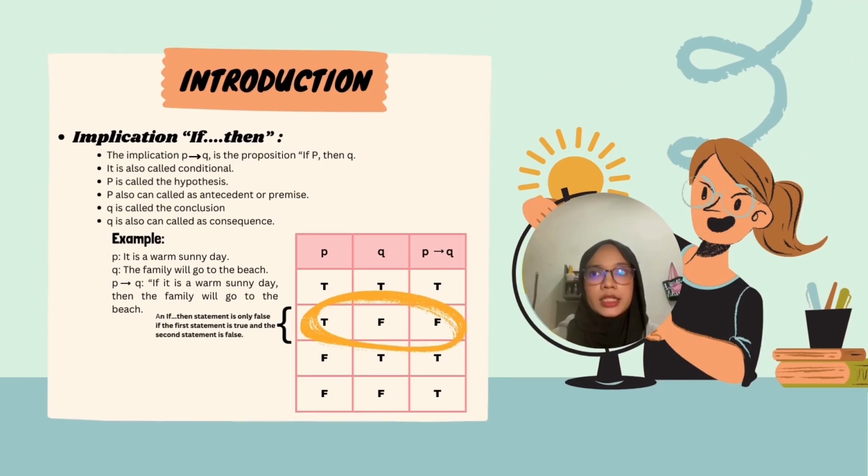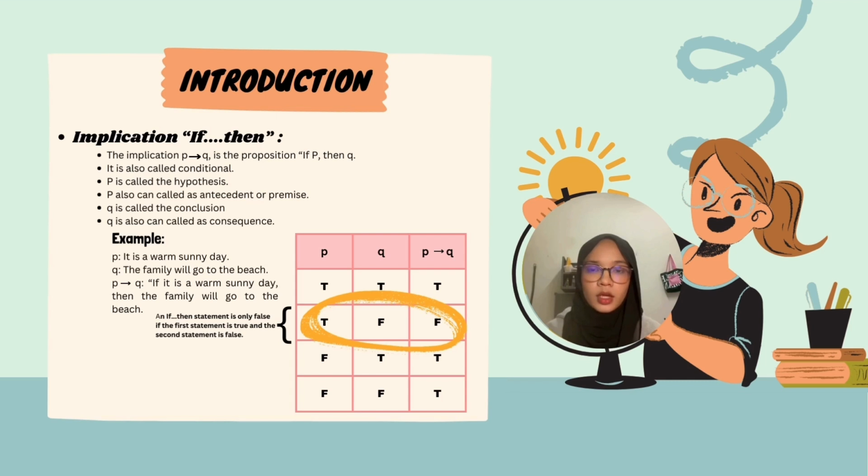Implication, if-then. The implication P implies Q is the proposition if P, then Q. It can also be called a conditional. P is called the hypothesis, and it can also be called the antecedent or premise. Q is called the conclusion, and it can also be called the consequence. For example, for the P statement, it is a warm sunny day. For the Q statement, the family will go to the beach. So P implies Q will be: if it is a warm sunny day, then the family will go to the beach.